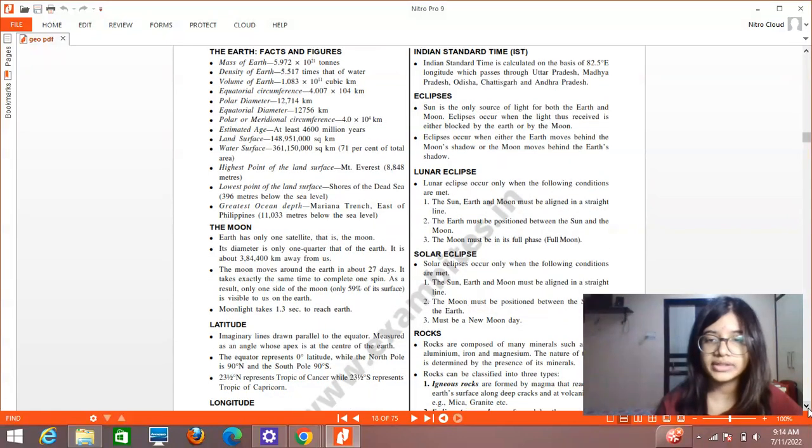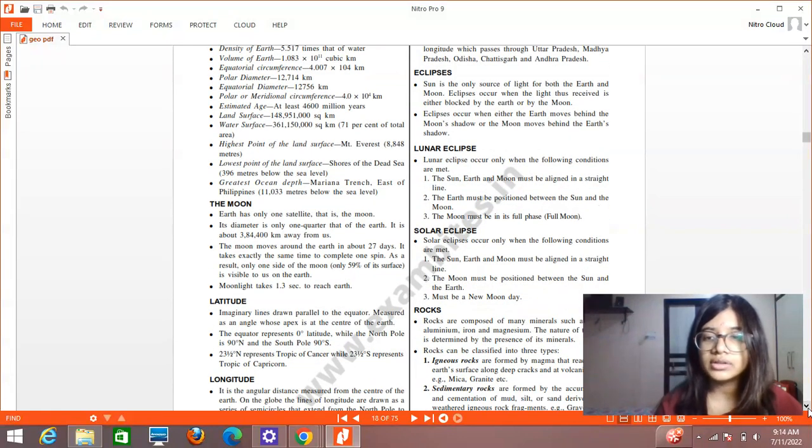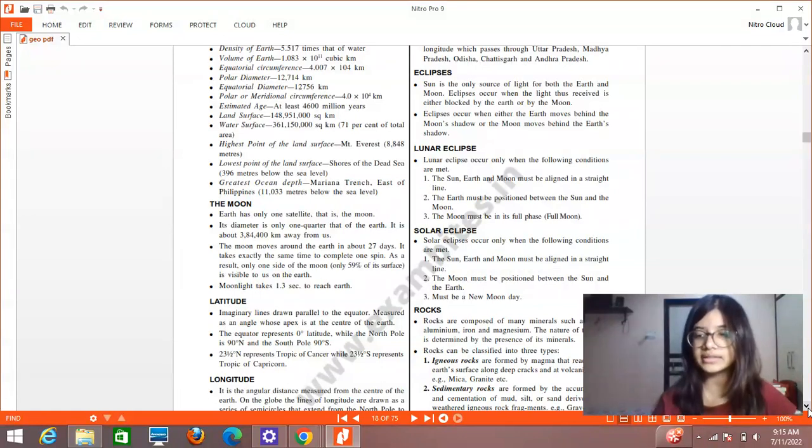So, what is a lunar eclipse? A lunar eclipse occurs only when the following conditions are met. The first is that the sun, the earth, and the moon must be aligned in a straight line. So all these three, that is the sun, earth, and moon, come in a straight line.